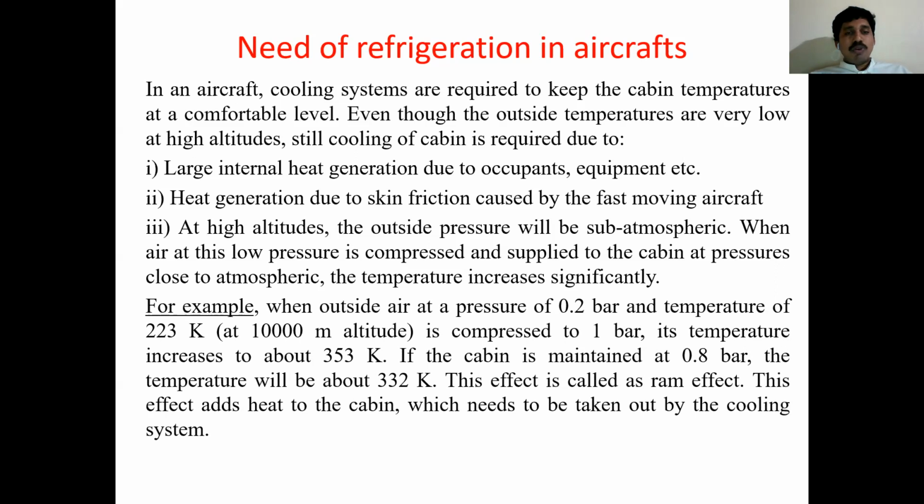See, all of you, that example: outside air at a pressure of 0.2 bar, I am assuming 0.2 bar, and the temperature, let's assume, is 223 Kelvin. This is only an assumption. At 0.2 bar, temperature is 223 Kelvin. The height I mentioned is 10,000 meter altitude, or 10 kilometers. This air is compressed to 1 bar through a diffuser. When air passes through the diffuser, it compresses and reaches 1 bar. We have reached atmospheric pressure. Now at this pressure, a human being generally feels comfort.